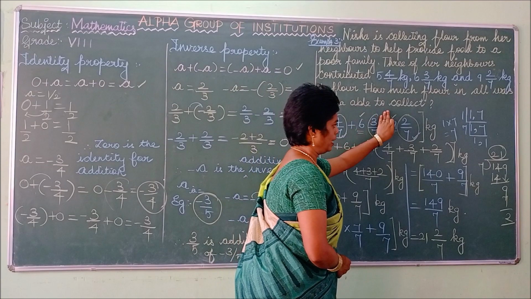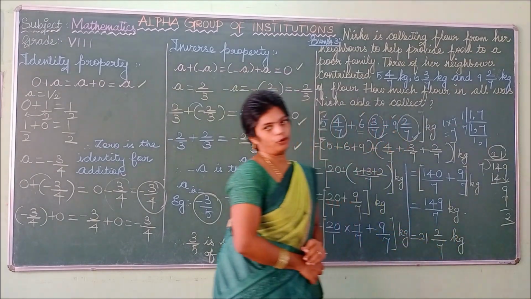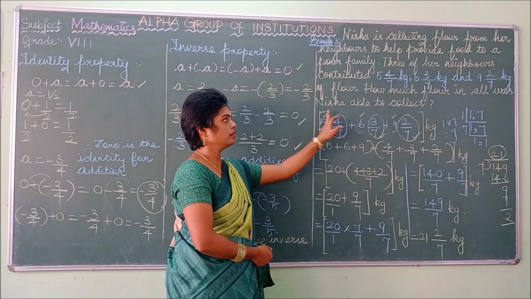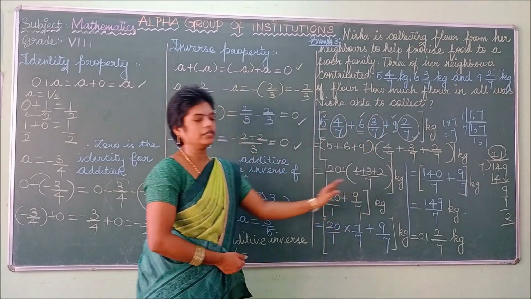Nisha was able to collect 21 2 by 7 kg of flour. So at last you have to write Nisha was able to collect 21 2 by 7 kg.